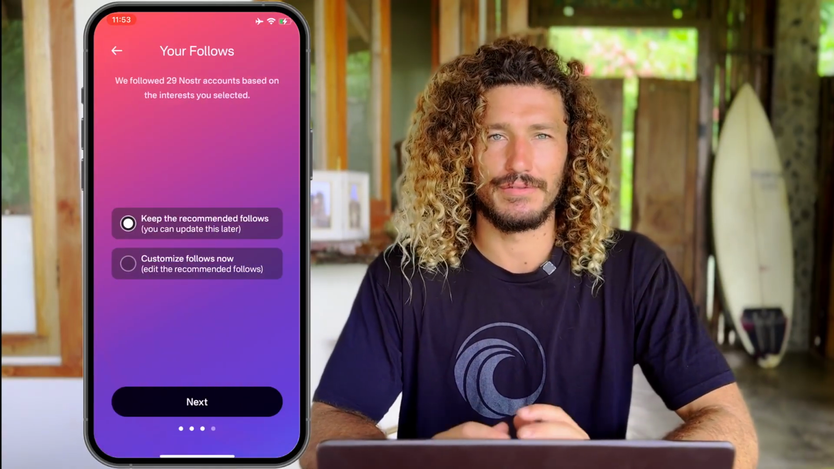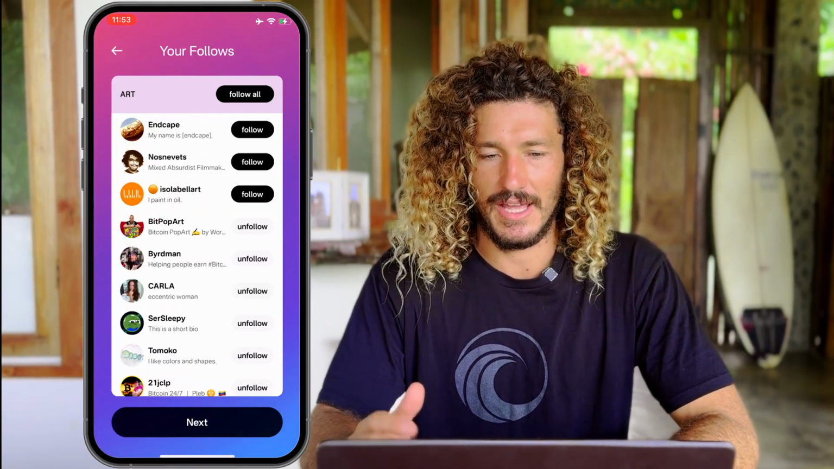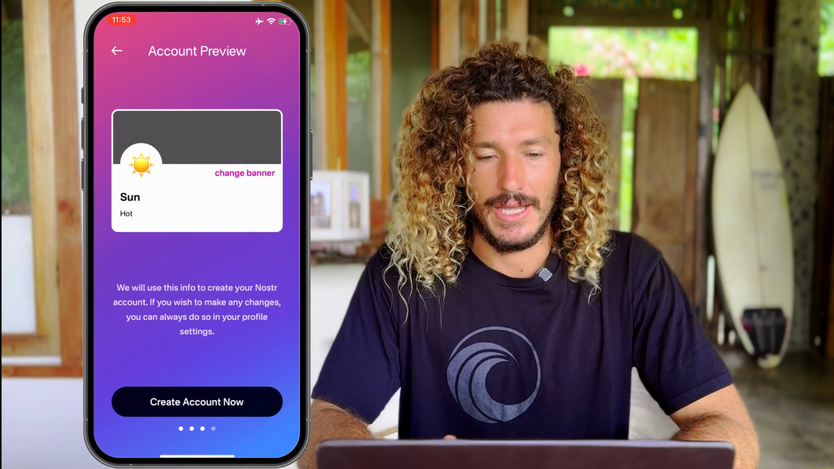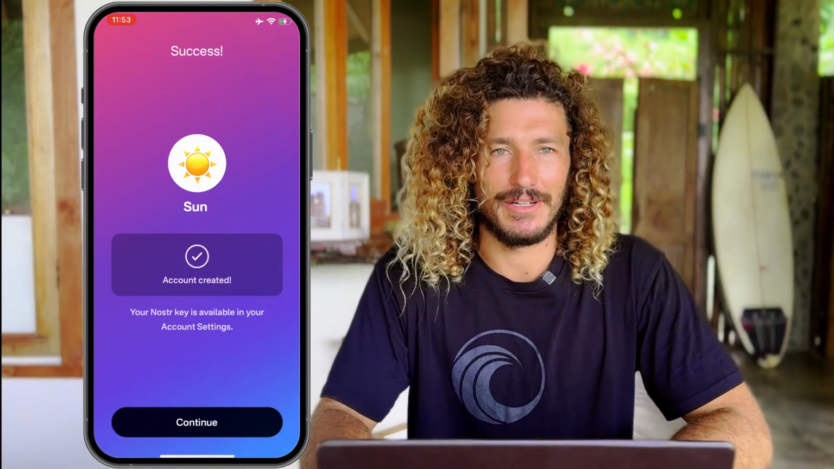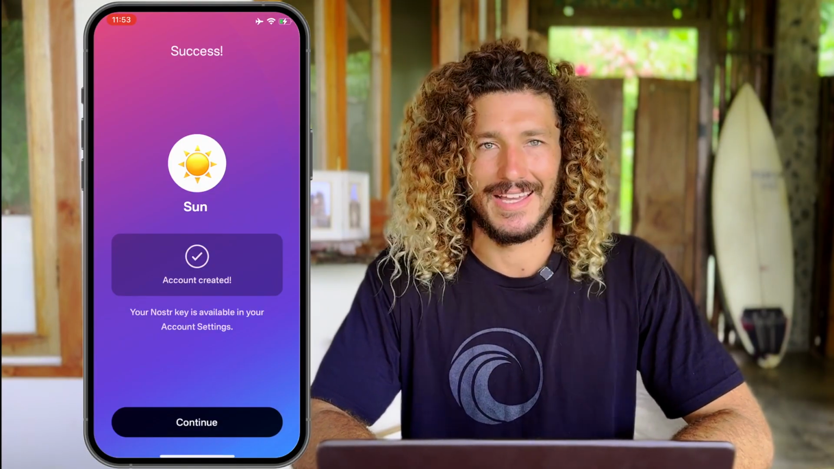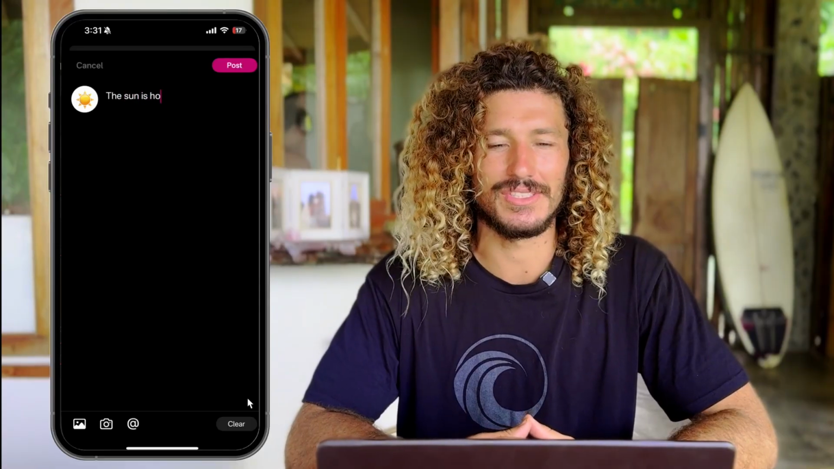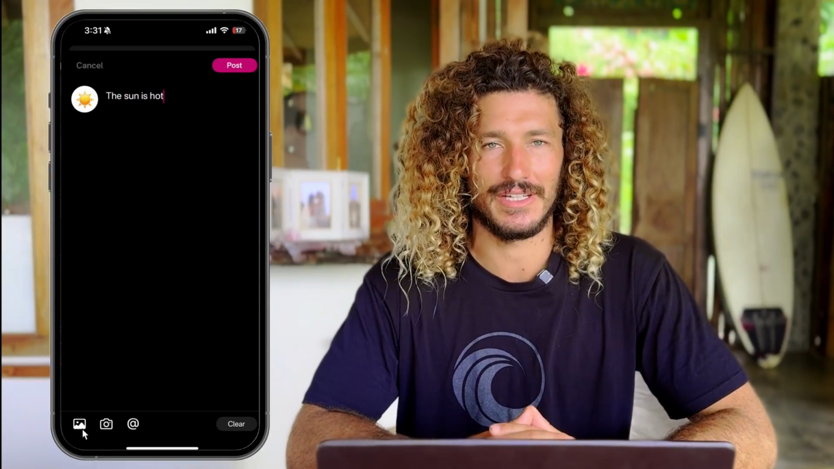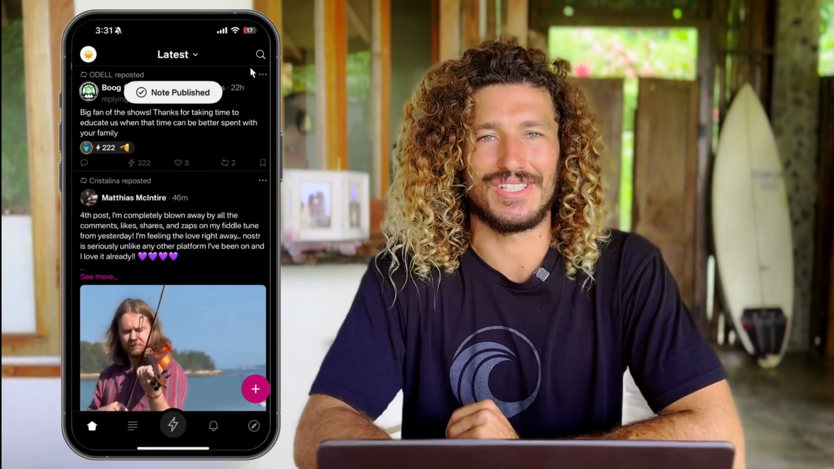Primal will prompt you to go find your interests, so it'll select people to automatically follow. You can adjust that in the beginning if you wish, and then you'll press next, and boom, you just created a key pair. You created an account on Nostr. And now to make your first post, just press the plus icon, say whatever you want to say, attach an image, tag someone, take a photo, and boom, press post. Was that hard? No, you are now decentralized.